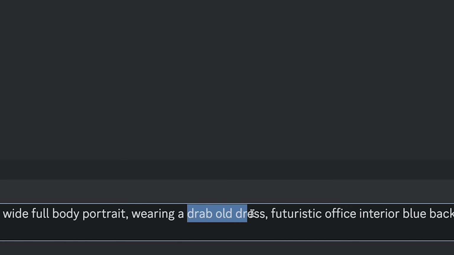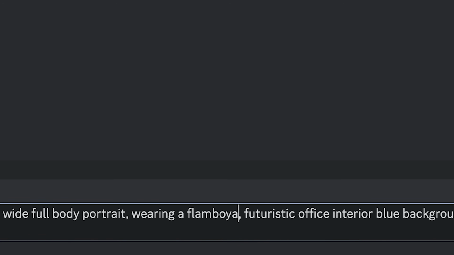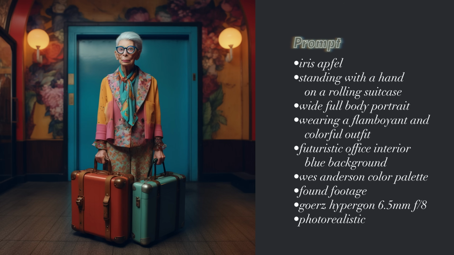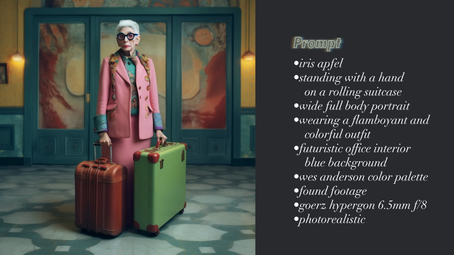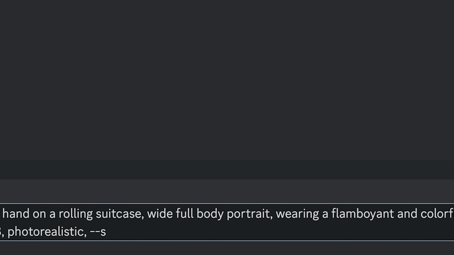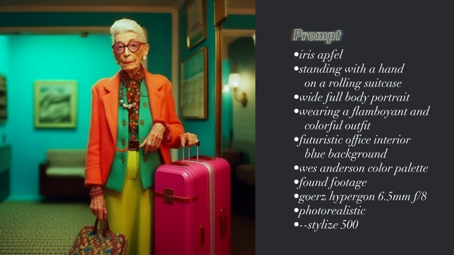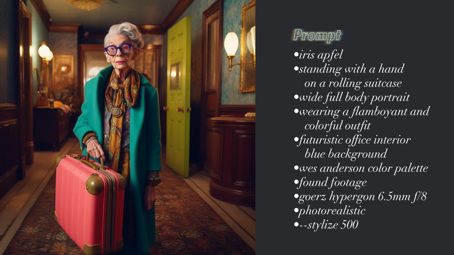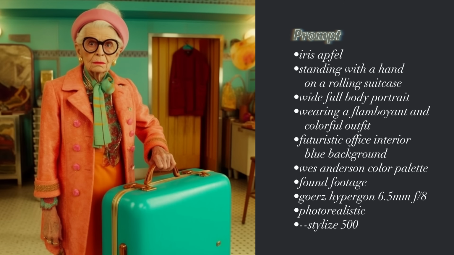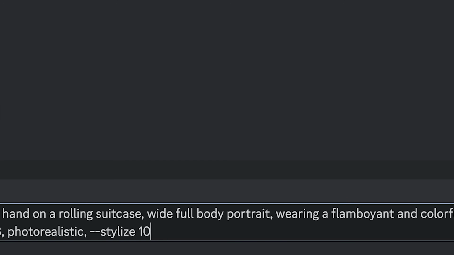Okay, this lacks a little whimsy, so I'll swap out the old drab dress for a flamboyant and colorful outfit. Better, but we can also crank the stylized setting up to 500. Okay, now let's make it 1,000.